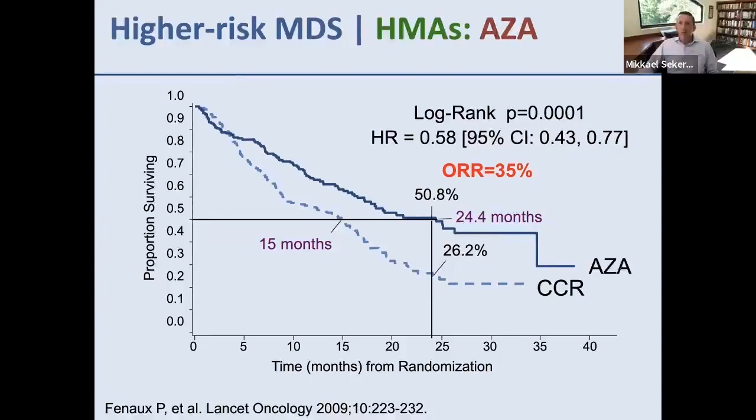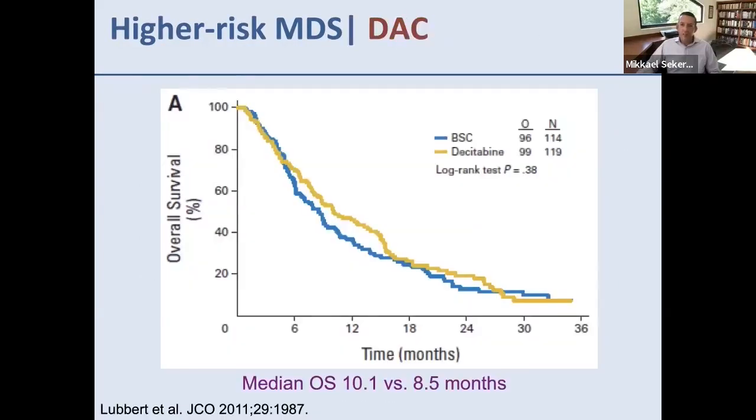Well, this is the only prospective randomized trial we have that showed a survival advantage for a therapy in higher risk MDS. Patients with higher risk MDS here were randomized to receive azacitidine versus conventional care regimens. 60% of those getting conventional care regimens got supportive care. The remainder got either low dose or higher dose chemotherapy. And you can see median overall survival of 24 months for those who got azacitidine and 15 months for those who received conventional care regimens. And that was a significant difference.